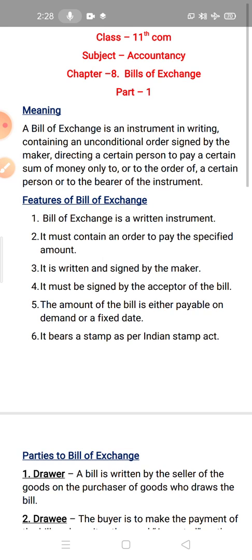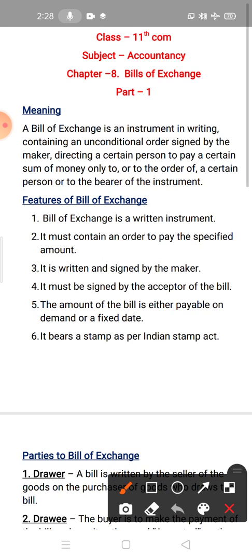However, the seller of the goods prepares a document containing terms and conditions of sale like the amount to be paid, date, etc. The buyer of goods signs on the document that he has accepted the terms and conditions. So these terms and conditions, this written document is known as bills of exchange.